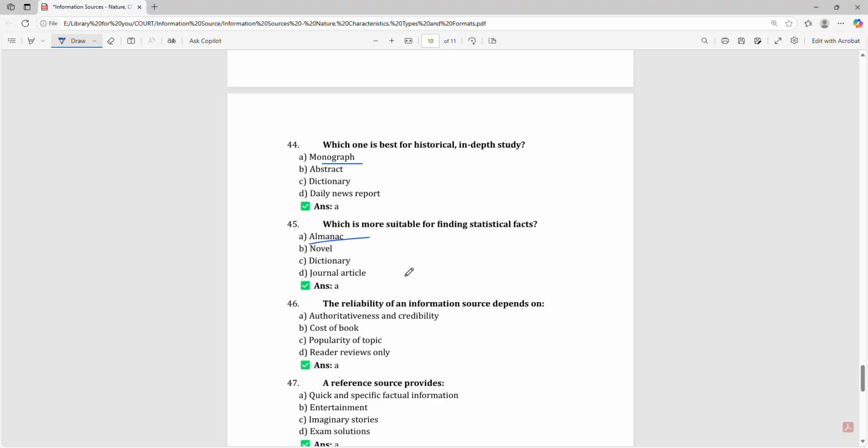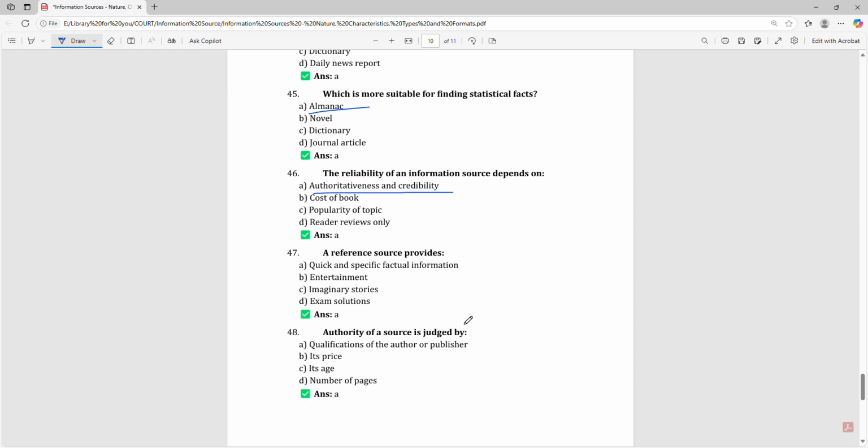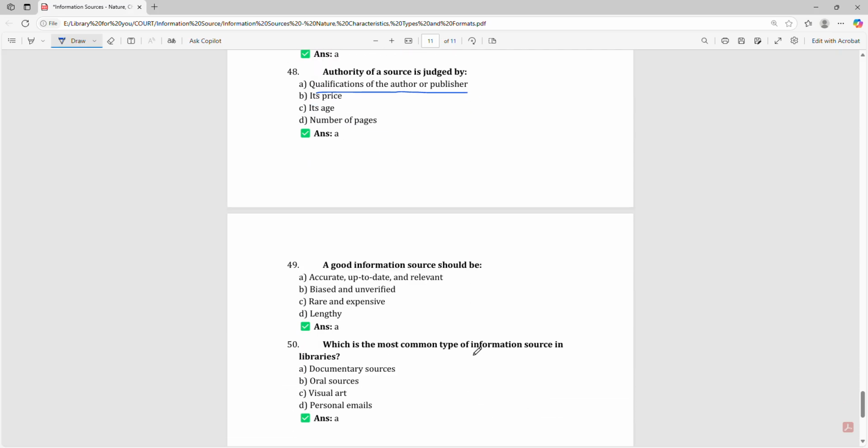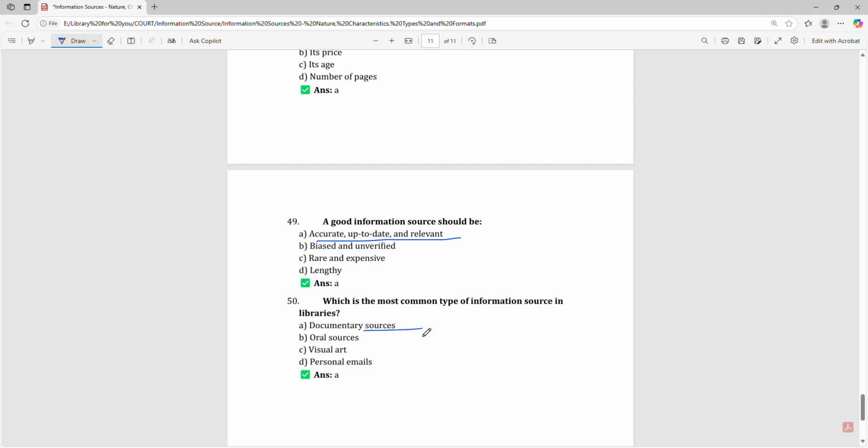The reliability of an information source depends on authoritativeness and credibility. A reference source provides quick and specific factual information. Authority of a source is judged by qualification of the author or publisher. A good information source should be accurate, up-to-date and relevant. Which is the most common type of information source in libraries? That is documentary source.